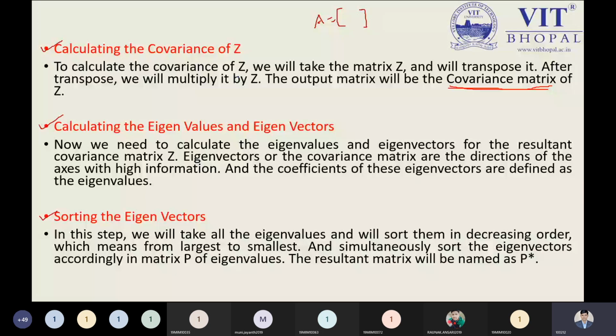The next step is sorting the eigenvectors. We need to sort the eigenvectors according to the eigenvalues. Don't worry, I will tell you each and everything by the numerical. Whenever you have any doubt, you can ask me. But all these steps are required. So far we have seen 1, 2, 3, 4, 5, 6 steps.